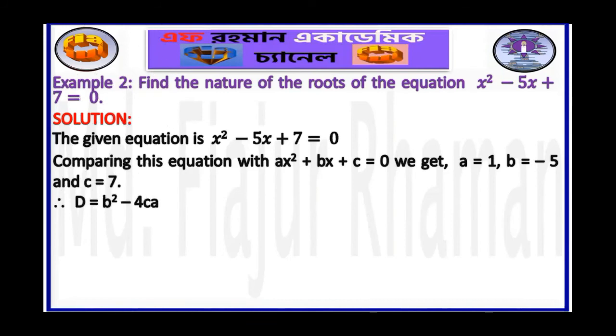Therefore, D is equal to b squared minus 4ac, which is minus 5 whole squared minus 4 into 7 into 1, by putting the values of a, b, and c. That is 25 minus 28, equal to minus 3, which is less than 0. If the discriminant D is less than 0, then the nature of the roots of the equation x squared minus 5x plus 7 equals 0 are unequal and imaginary.